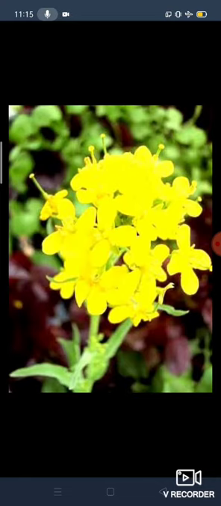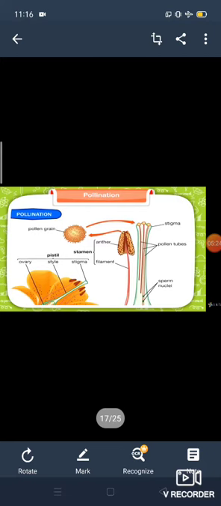Okay, so now we will see the process of pollination, children. Look at here, children. Here pollination is written. What do you mean by pollination? Pollination means the transfer of pollen grains from the anther of a flower to the stigma of the same kind of flower. We can tell it as pollination. Okay, I will show you, children.